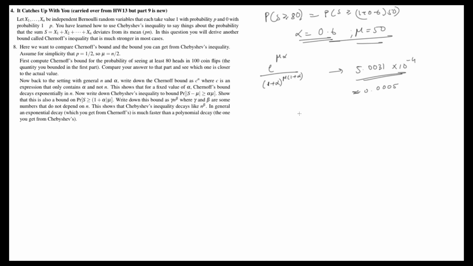And what do we get from Chebyshev's? If you remember, we got 0.0278. So this is around an order of 100 off, because you multiply this by 100 to get something on the order of this. So as we can see, an approximated version of Chernoff's bound actually gives us something which is 100 times better than Chebyshev's inequality.